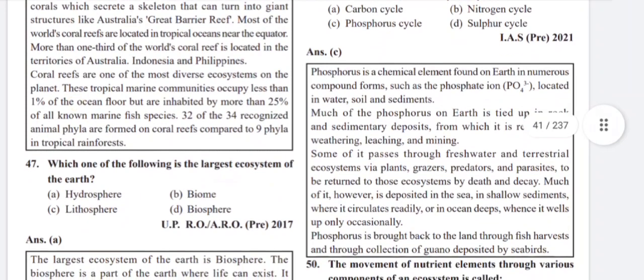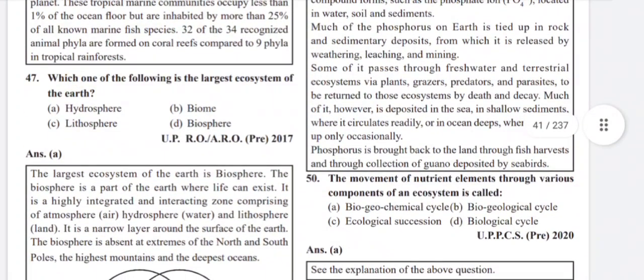Phosphorus cycle. Phosphorus is a chemical element found on Earth in numerous compound forms such as the phosphate ion PO4 3-, located in water, soil and sediments. Much of the phosphorus on Earth is tied up in rocks and sedimentary deposits from which it is released by weathering, leaching and mining.